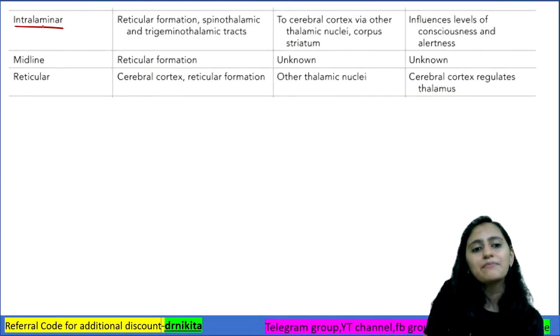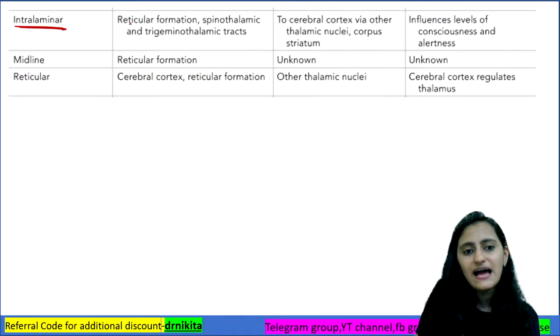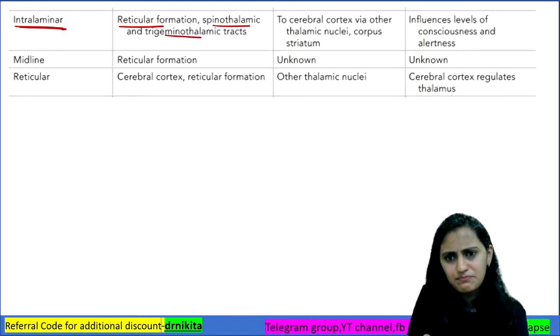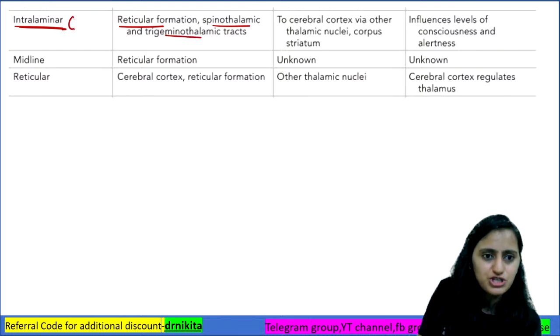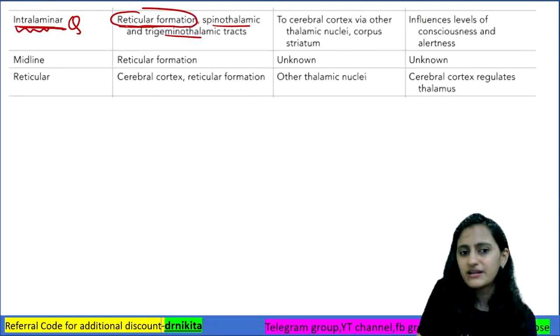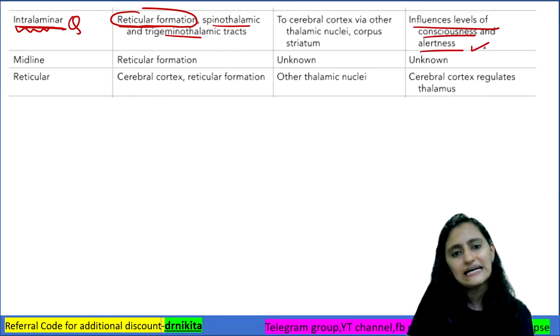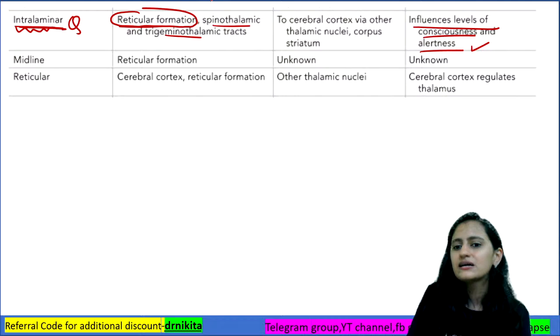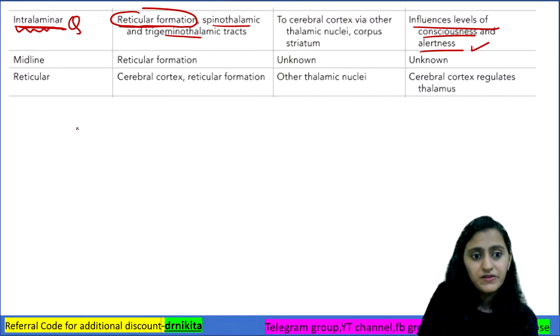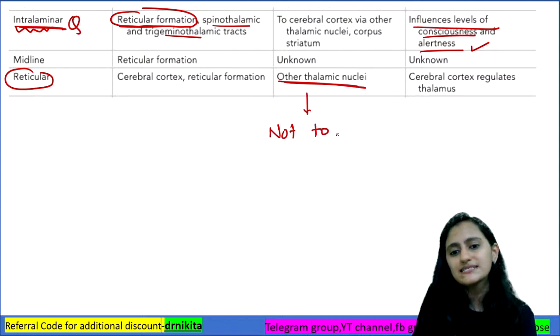What are the intralaminar nuclei? Intralaminar nuclei are present in the internal medullary lamina. They will have inputs from the reticular formation, spinothalamic and trigeminothalamic. These are not really important. Most important, I'll tell you the questions which are asked: the intralaminar nuclei receive fibers from the reticular formation and influence the levels of consciousness and alertness. Because it is the reticular formation, it will affect consciousness and alertness. Your reticular nuclei output goes only to the other thalamic nuclei.